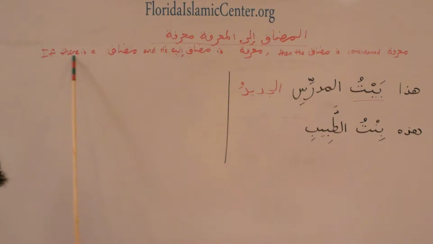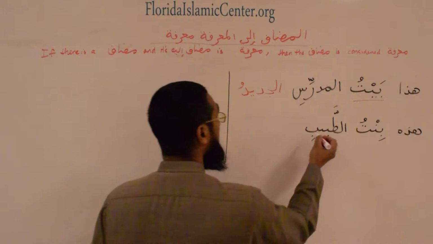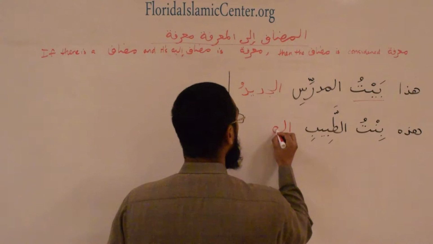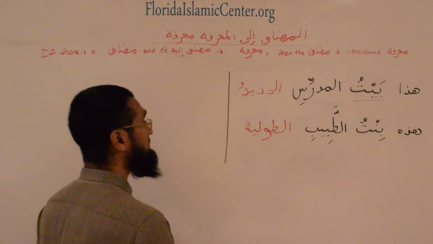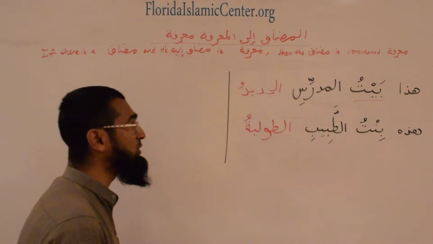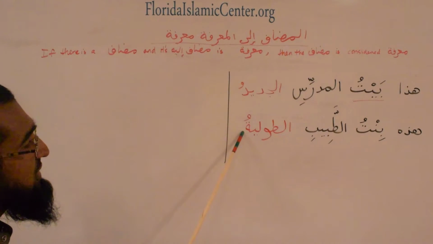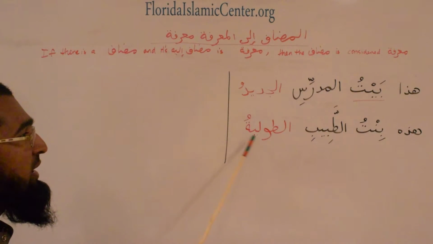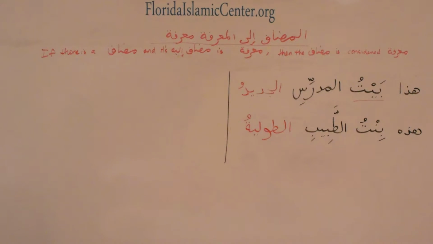And we said, if there is a mudaf and its mudafun ilayhi is ma'rifa, then the mudaf is considered to be ma'rifa. So it will be at-tawila, at-tawilatu. And because we're describing the girl, it's going to be at-tawilatu with a ta' marbuta. هذه بنت الطبيب الطويلة.